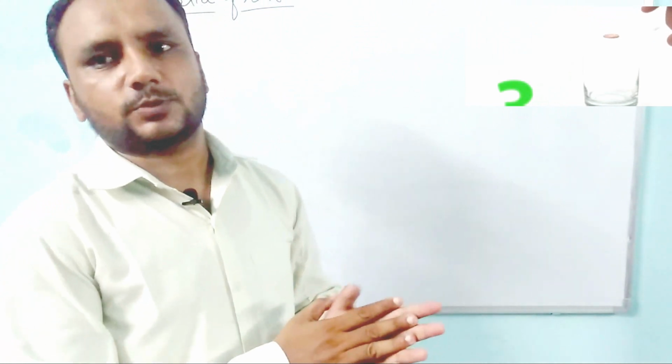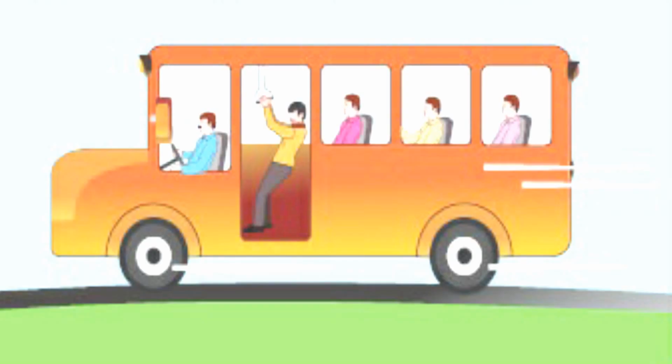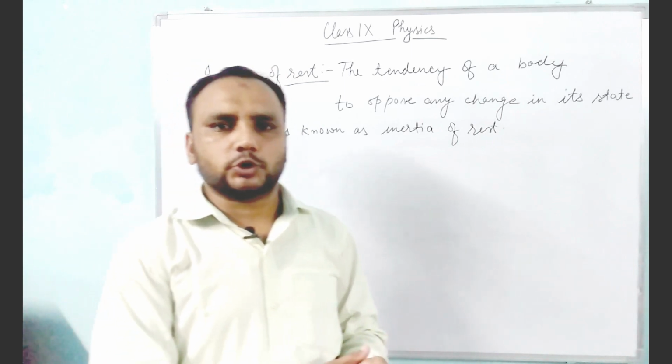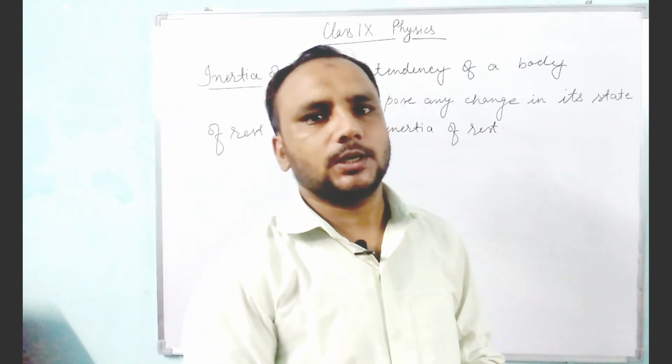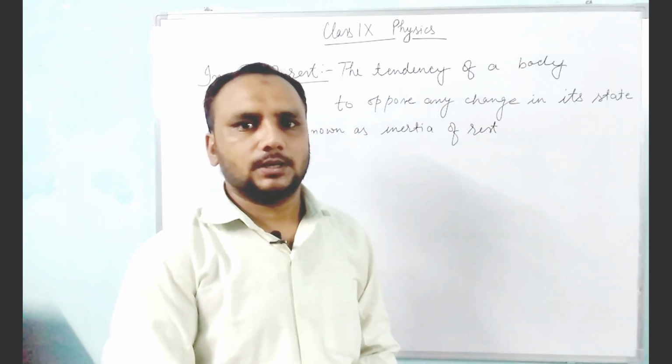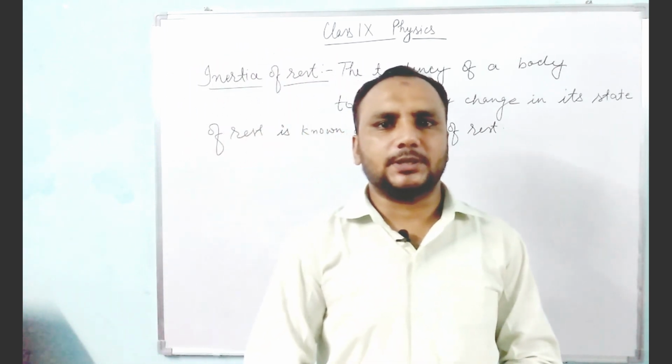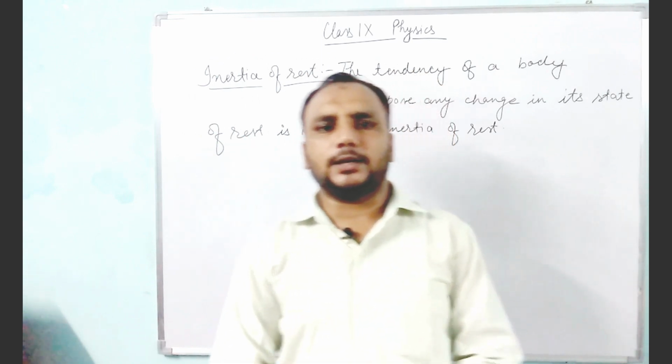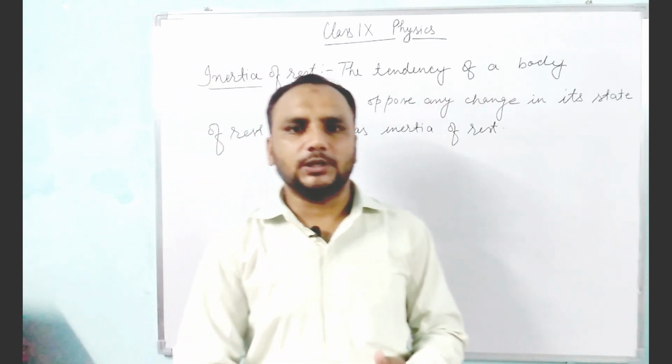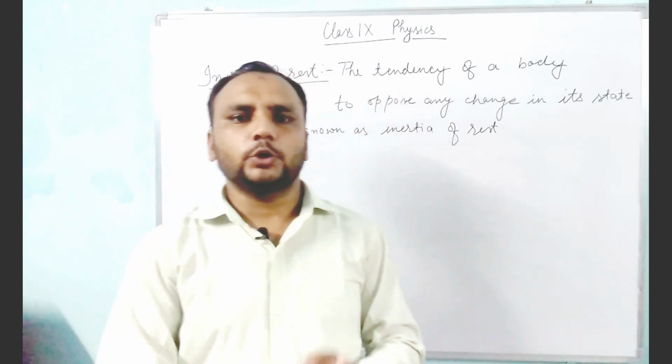Because when card starts motion, the coin was at rest and it opposes any change in its state of rest. When we flick the card, then card moves away and coin falls. When a bus suddenly starts, the passengers feel a backward jerk. Why? When bus starts motion, the lower part of the passengers starts motion with the bus, but the upper body part of the passengers wants to remain at rest. So the passengers feel a backward jerk due to inertia.